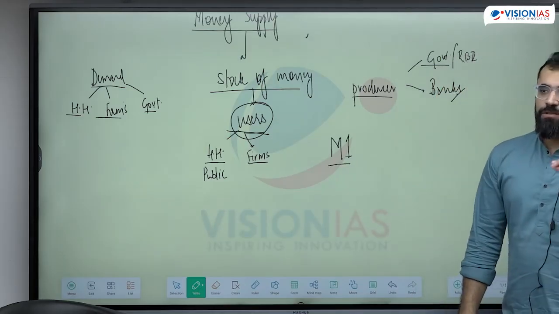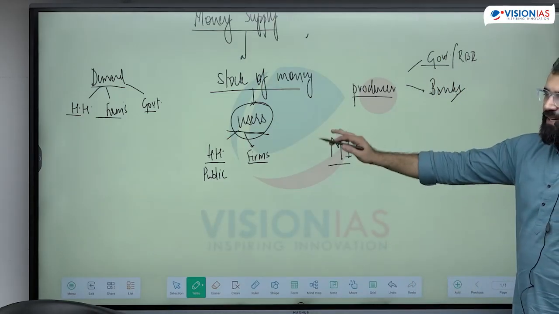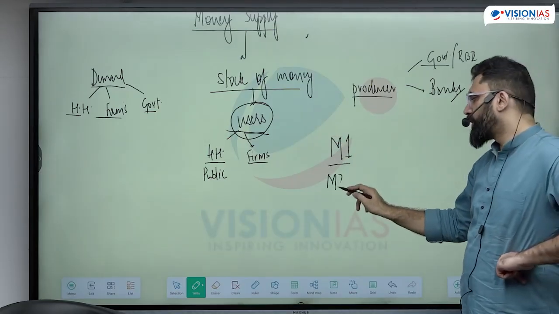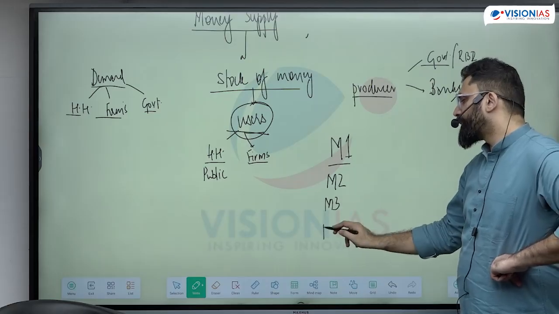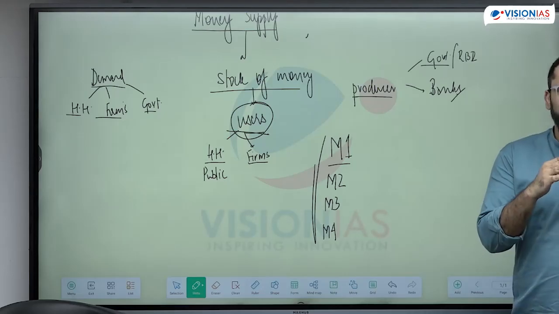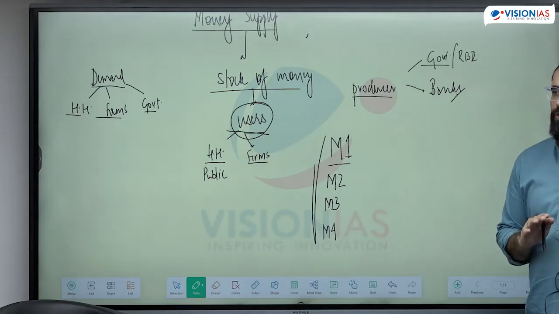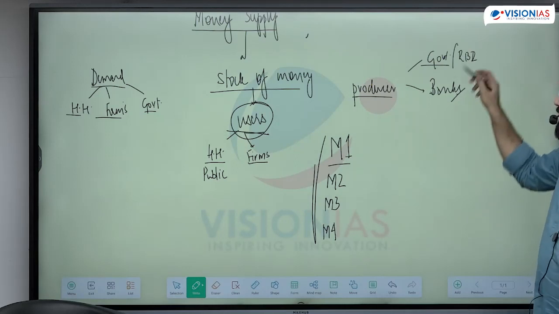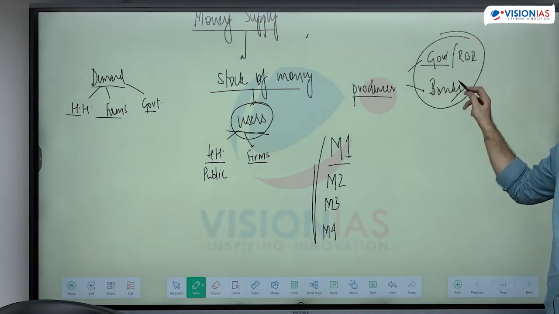Now, money supply. There are various aggregates, indicators, which tell us what the money supply is. There are 4 indicators: M1, M2, M3 and M4. All 4 are different indicators, and they tell us different things about how the money is being used in the economy, based on which the monetary policy can decide how production of money will happen.